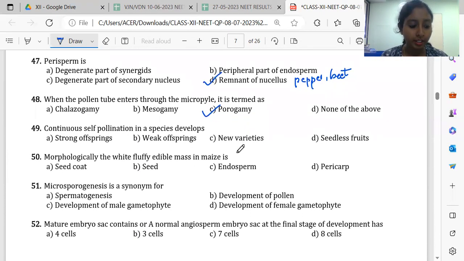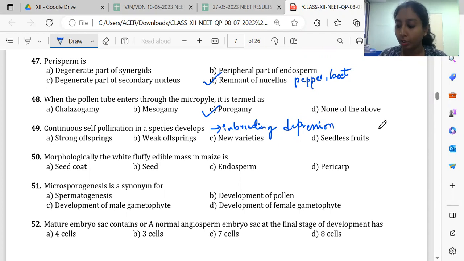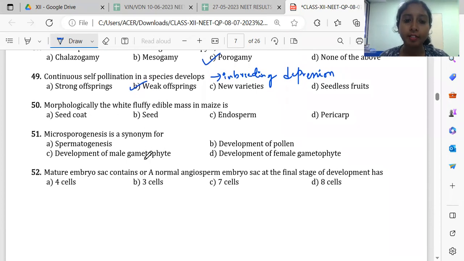Then 49. Continuous self-pollination leads to what? We know the term inbreeding depression. So inbreeding depression means weak offsprings. Then 50. The morphologically white fluffy edible mass in maize is actually the endosperm. So maize is an albuminous seed.